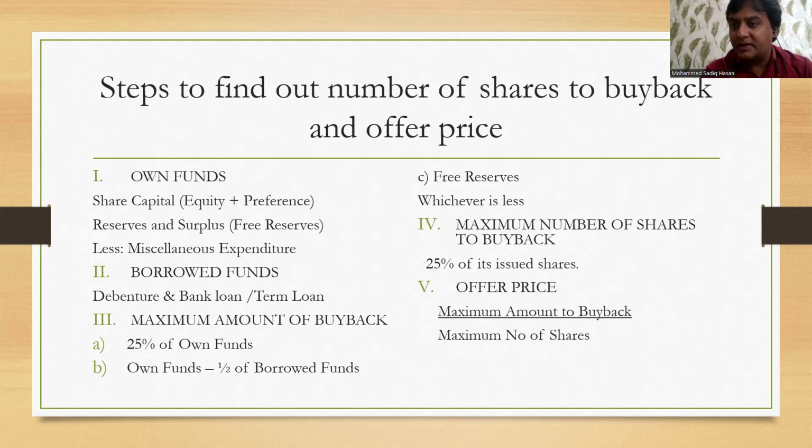First step is own funds. We call it proprietors' fund, owners' fund. That's the first part we need to find out. The formula is share capital, which includes equity and preference both, plus reserves and surplus in the form of free reserves. And then you subtract miscellaneous expenditures, which are on the asset side. The total of addition and subtraction gives you the first part, that is own funds. This part is also there in your management accounting chapter in the vertical balance sheet format.